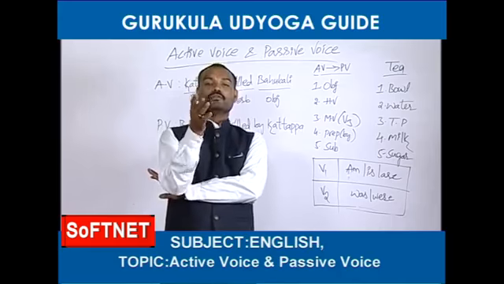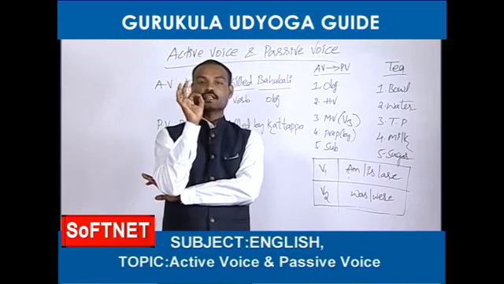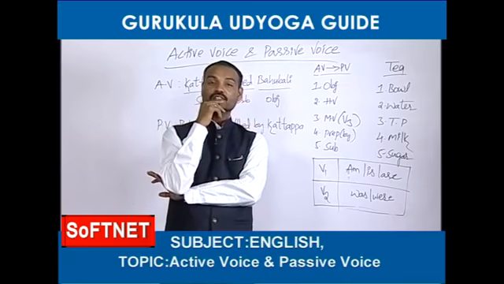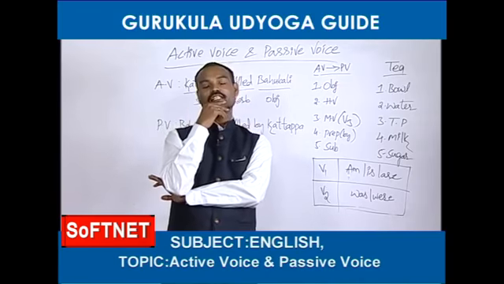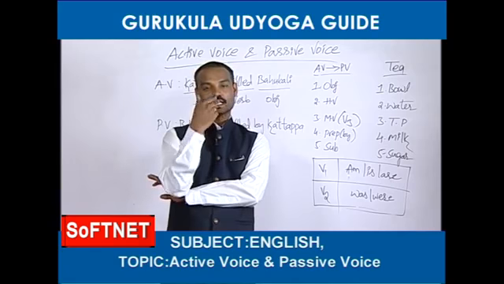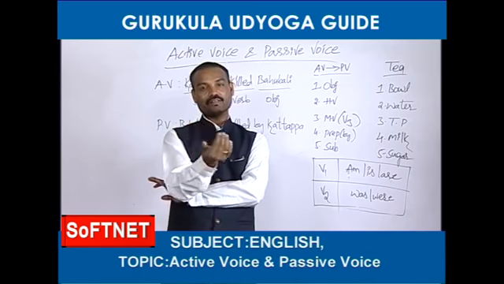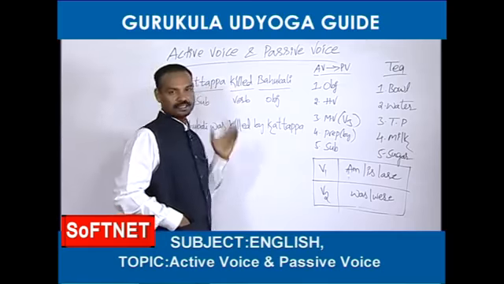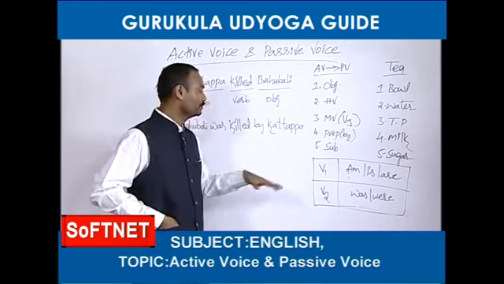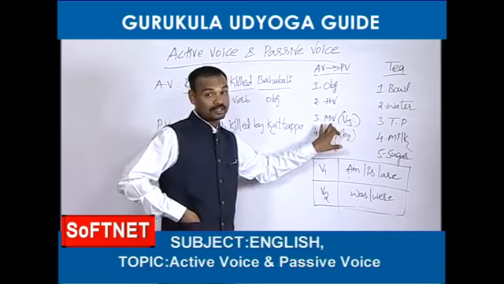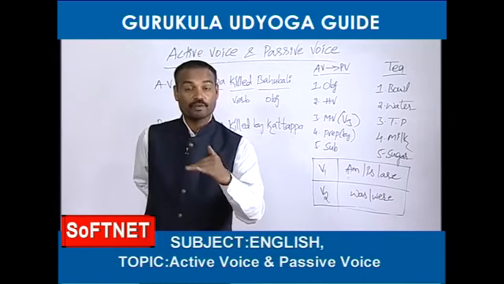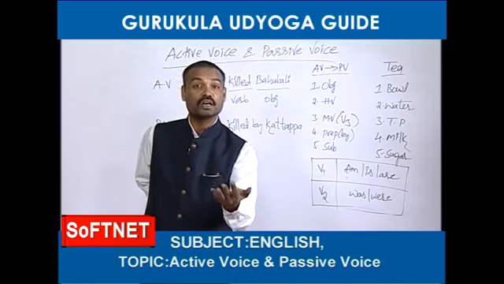See, where is the main verb available? The main verb is always available in the given activise only. They don't give any sentence without a main verb. They cannot create any activise without a main verb. See, every activise contains a main verb. Killed is the main verb. But sometimes in the activise they may give V1, V1 means the first form of the verb. They may give V2, V3 or ing form.